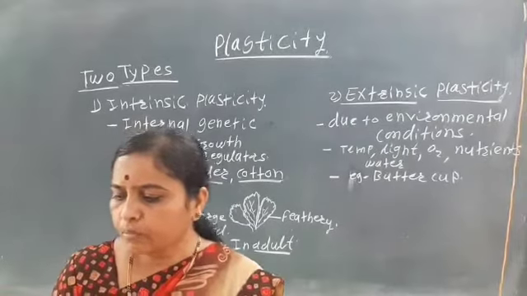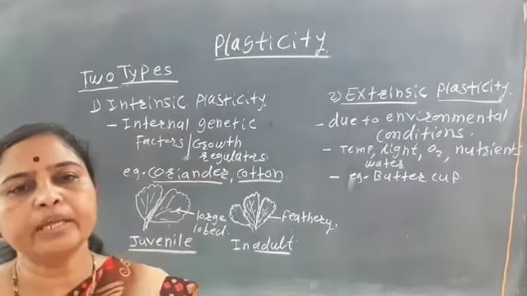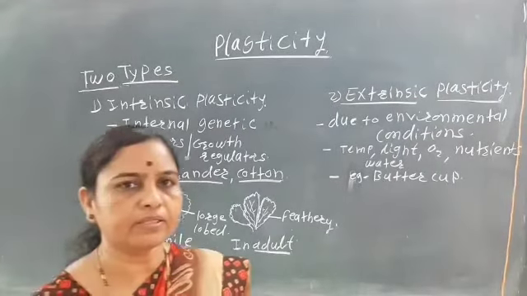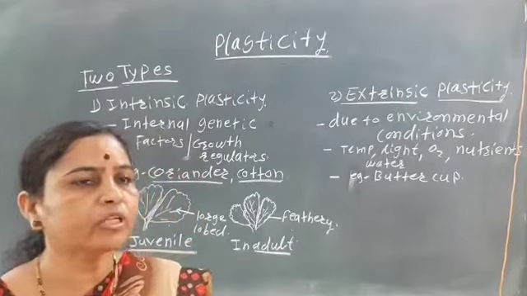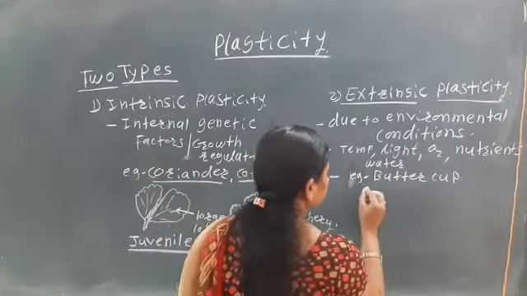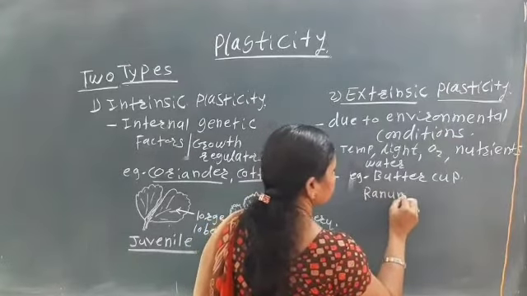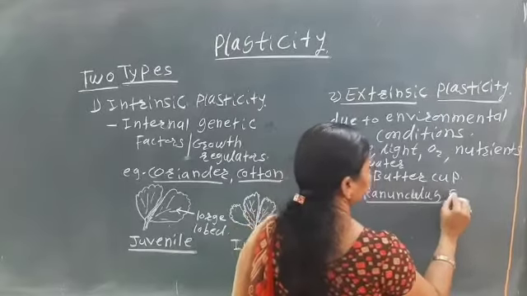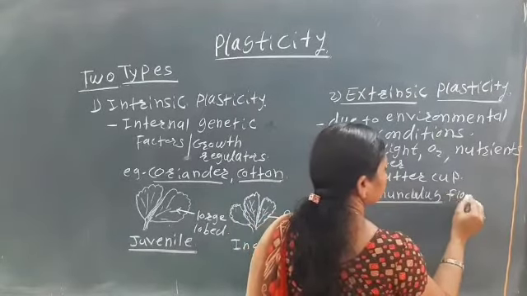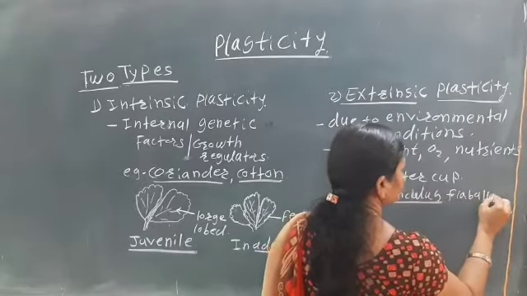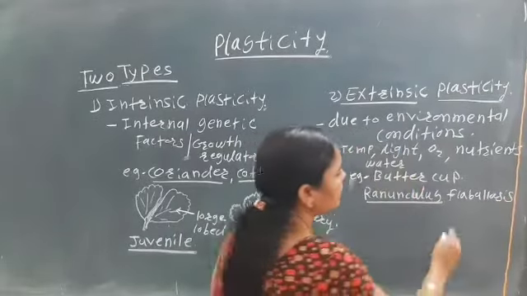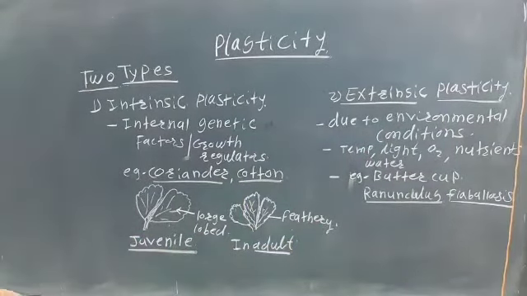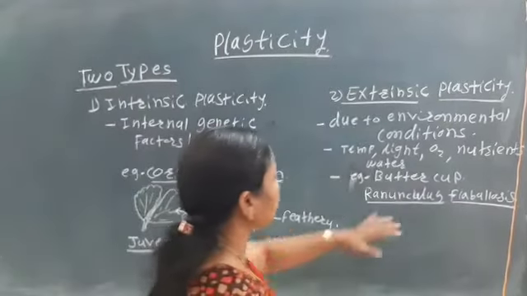In the buttercup, its scientific name is Ranunculus flabellaris. Ranunculus flabellaris is the example, and the common name is the buttercup.